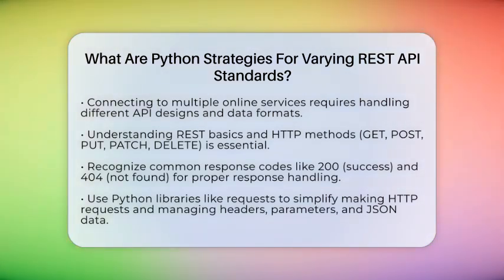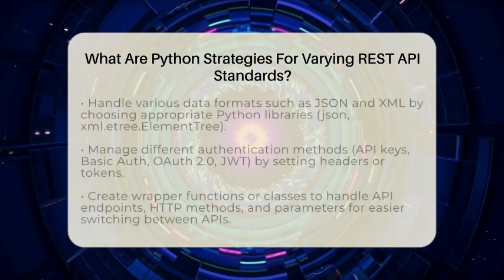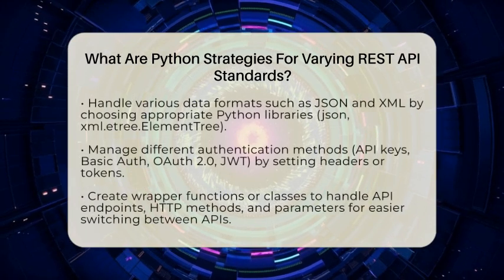Next, using Python libraries that hide some of the complexity is a smart move. The requests library is very popular because it simplifies making HTTP requests. It allows you to add custom headers, query parameters, and handle JSON data easily. This flexibility helps your code adapt to different API requirements without much hassle.